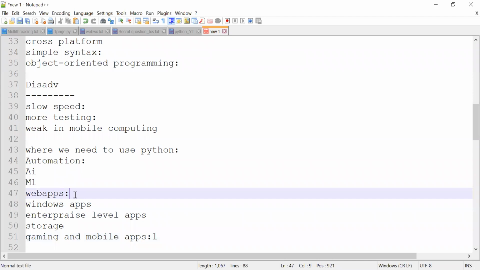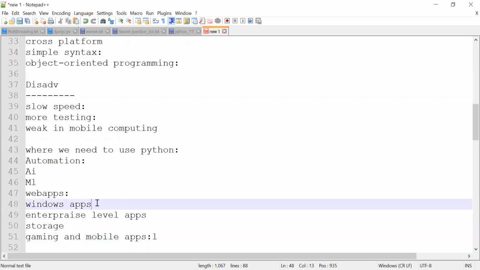Web apps means the applications which we can access through the web, through the internet. Next, what is a Windows app? For example, in our system, I can install some software, and I am only able to open that particular software, right? It's not like an online site.